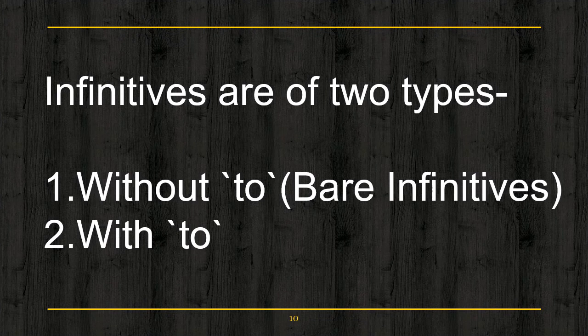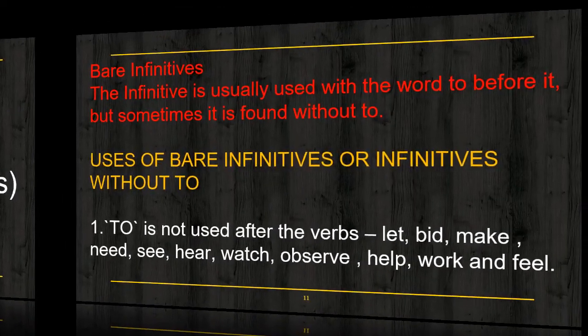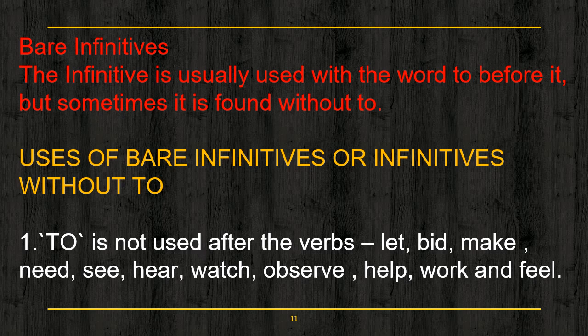Now, infinitives can be of two types. One without to, that is known as bare infinitives, and one with to. Okay. Now, first of all, we shall read about bare infinitives, or we can say without to. The infinitive is usually used with the word to before it, but sometimes it is found without to. And when the infinitive is used without to, those infinitives are known as bare infinitives.